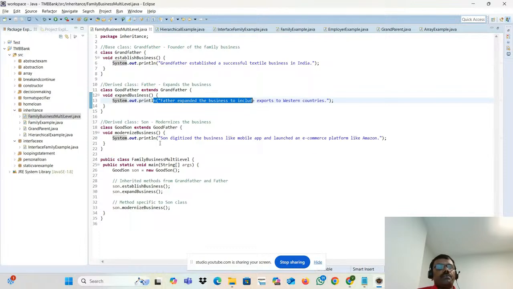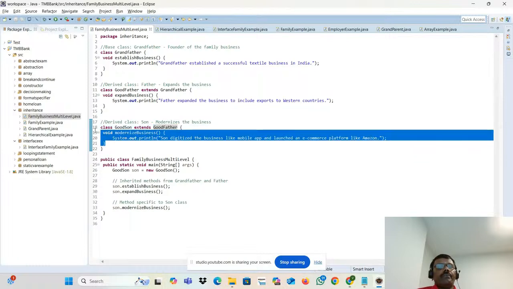The another one is good son, another class that is extended with another class. What is the other class? That is good father, the same class. He is a good son, he is a good father. There is a relationship between these two. It's one method.